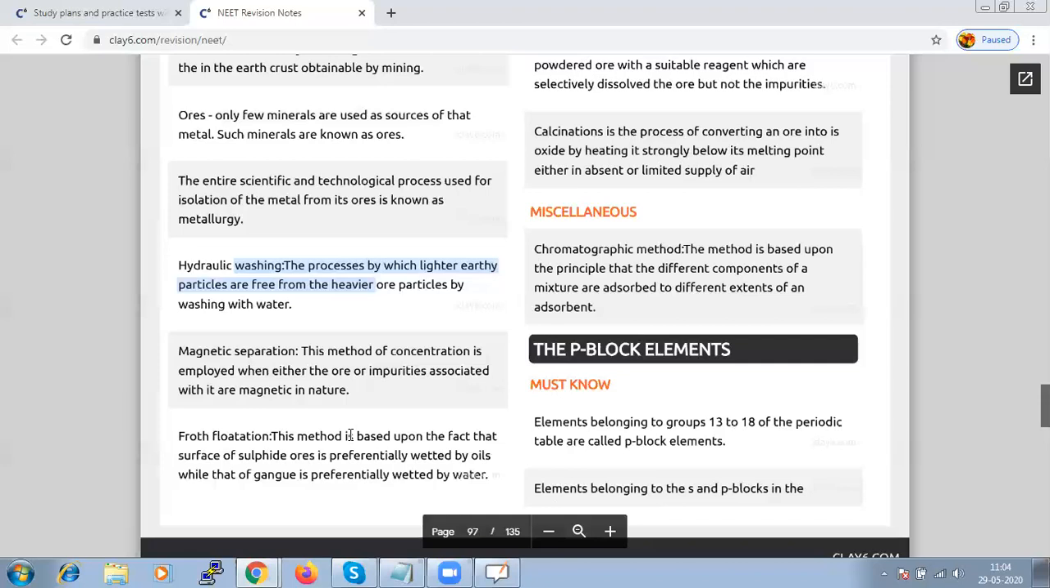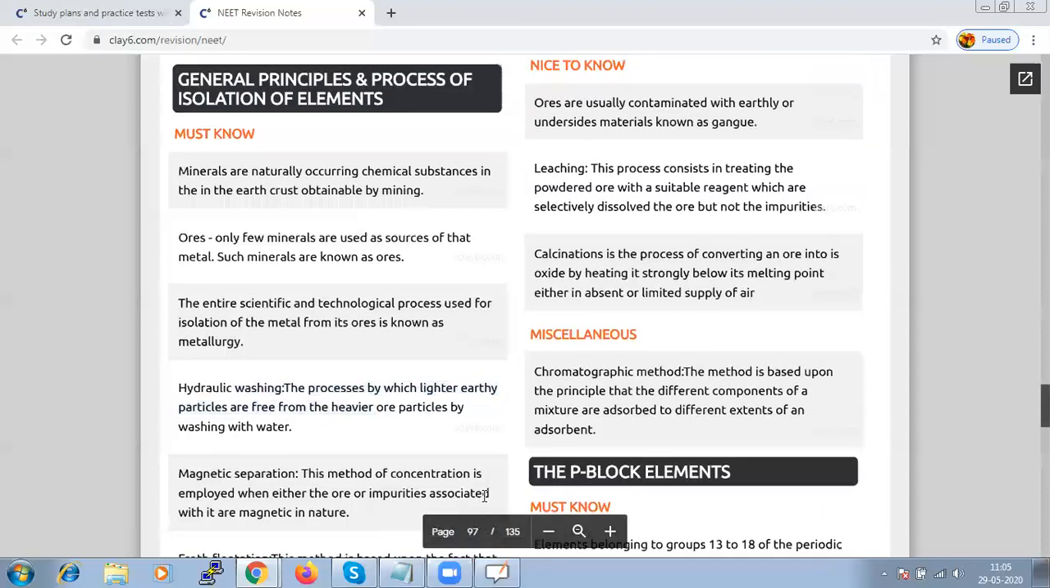The next method is froth flotation. This method is based upon the fact that it is applicable only on the surface of sulfide ore, which is preferably wetted by oils, while that of the gangue is preferably wetted by water. So froth flotation is a method of concentration of the ore basically for sulfide ores.